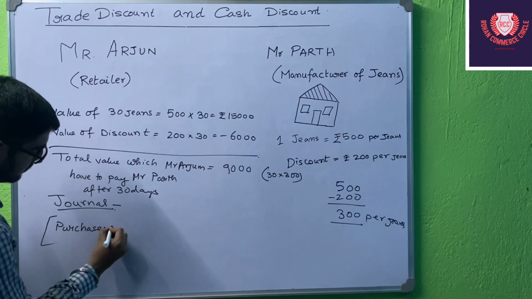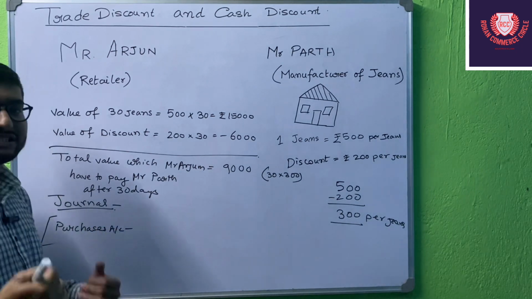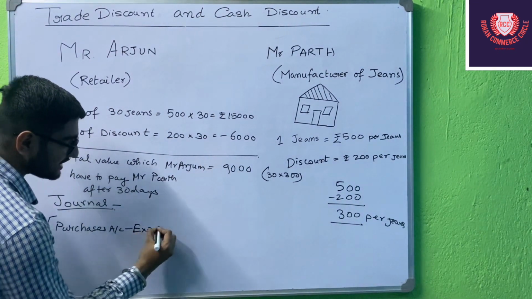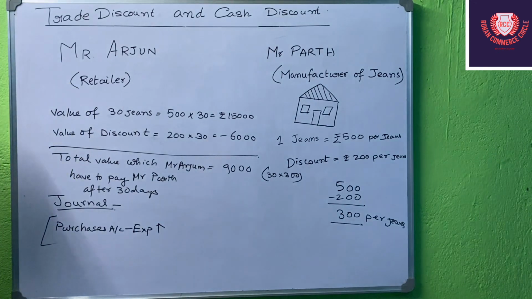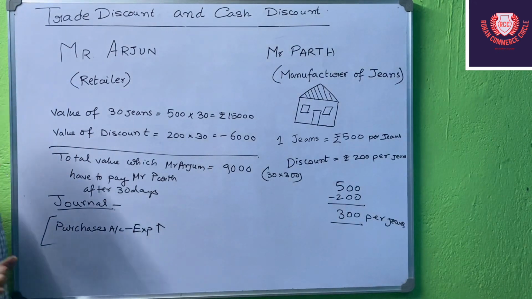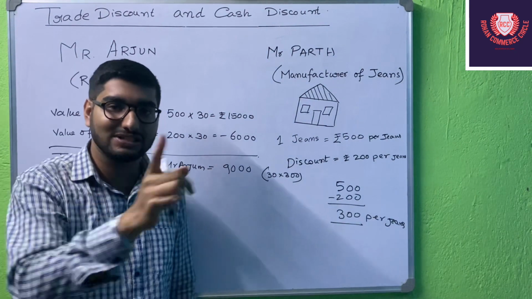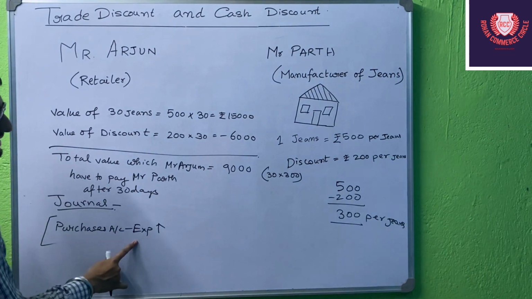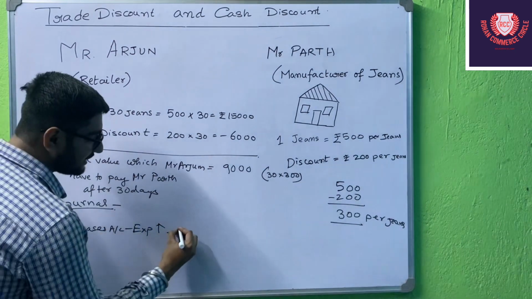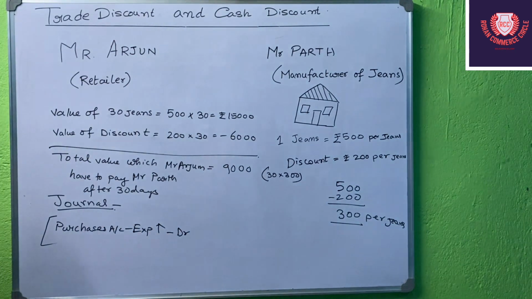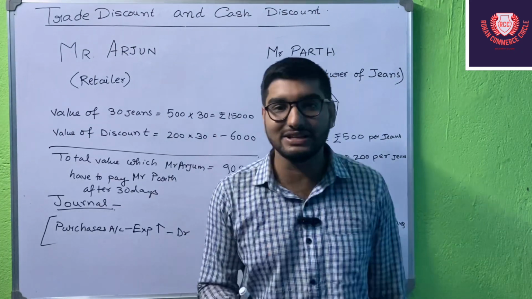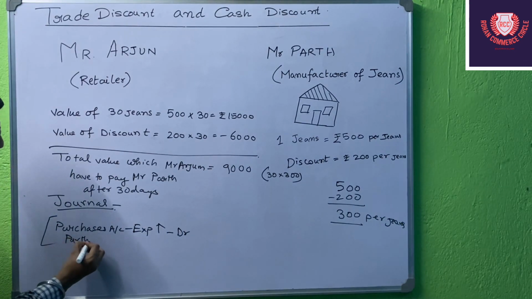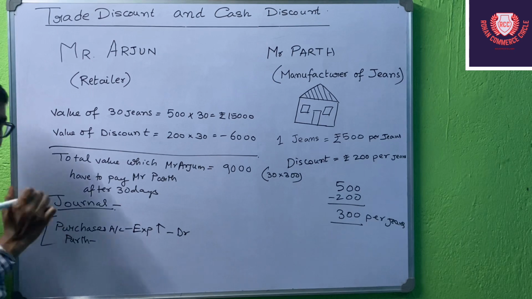So purchases account. Okay, so when he is purchasing the goods, it is his expense, right? So the expense is increasing. Okay, so what do we do in case of dealer rule? When the expense increases, see the video if you have not seen it. Click on the I button and just see the video of dealer rule. If the expense increases, we debit it, right? If the expense increases, we debit it. And Parth is the creditor for Arjun.